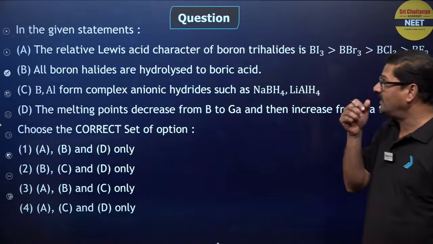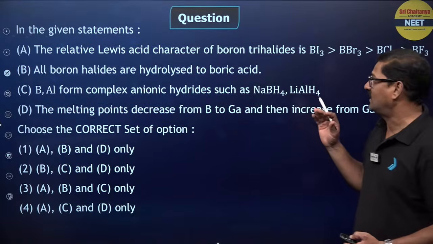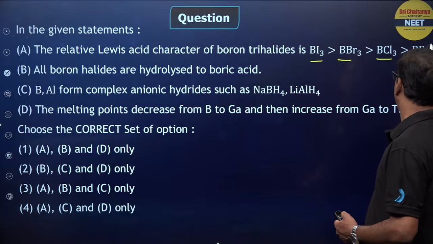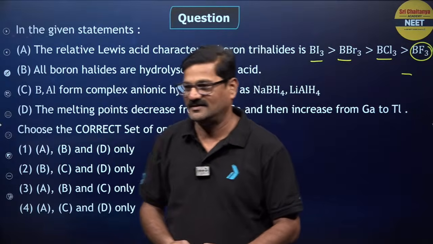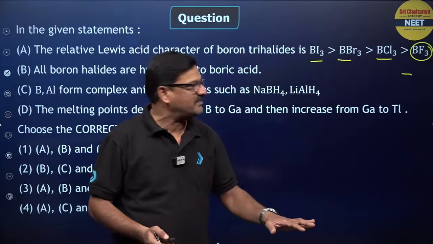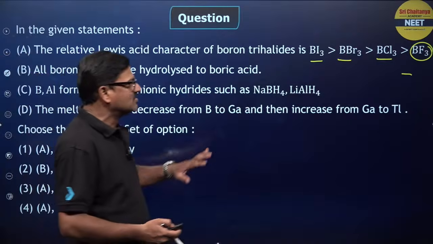Bacho, and here are the given statements. The relative Lewis acid character of boron trihalides: BI3 is greater than BBr3, BCl3, and BF3 is very low. Why? Because of back bonding. You all know about back bonding. If you have any doubts about back bonding, please let me know. And all boron halides are hydrolyzed to boric acid. True.